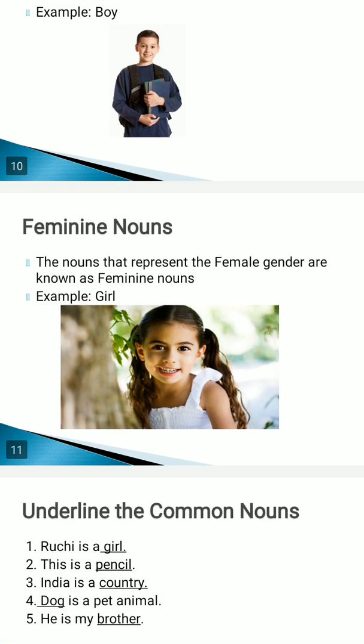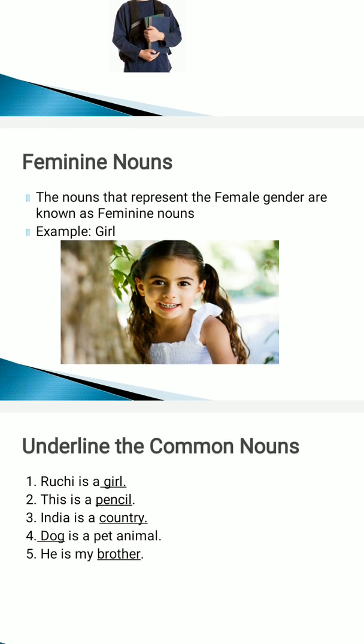Next, there are feminine nouns. Feminine nouns are the opposite of masculine nouns. For masculine, we have read that when we want to talk about a boy or a man, we call it a masculine noun. Similarly, when we want to talk about a girl or a woman, or for example a cow, right? When you want to talk about women or girls, it is known as a feminine noun.